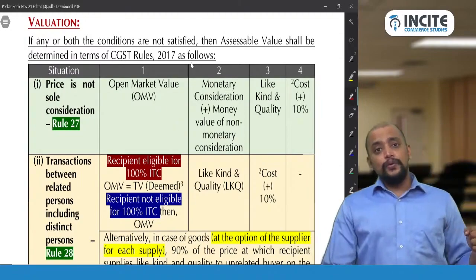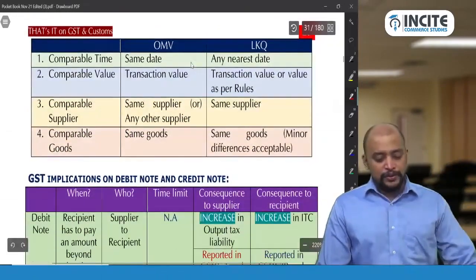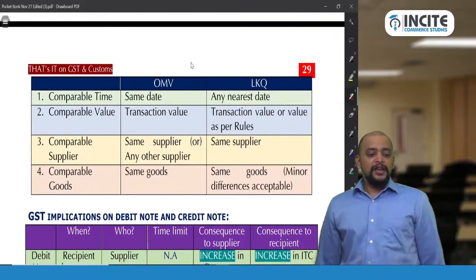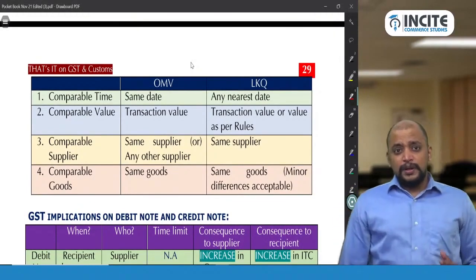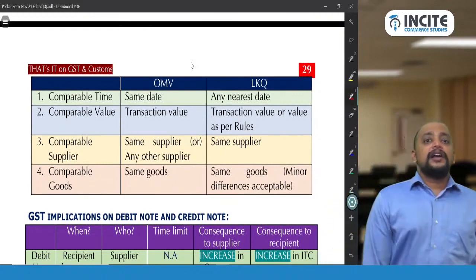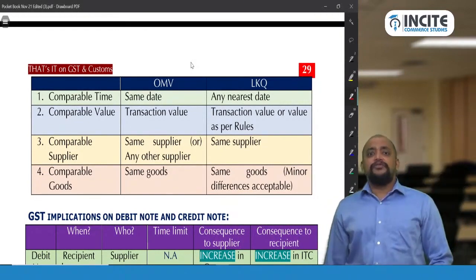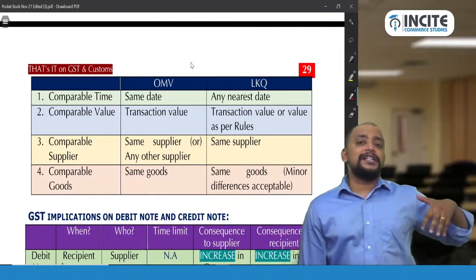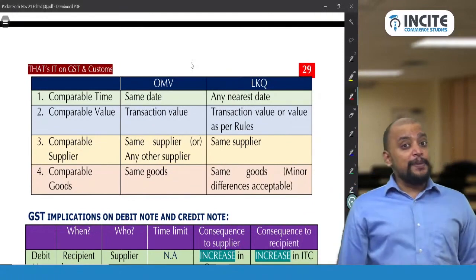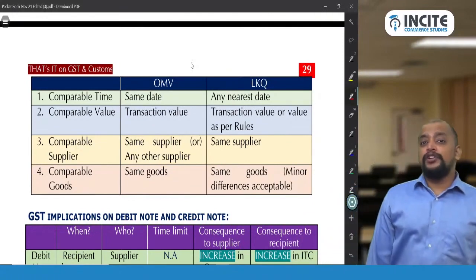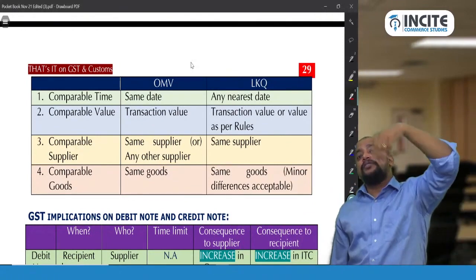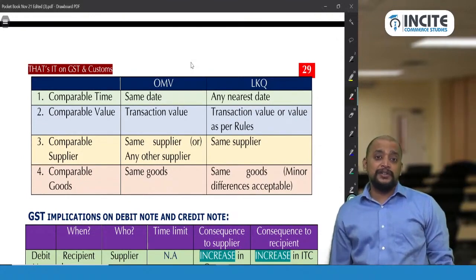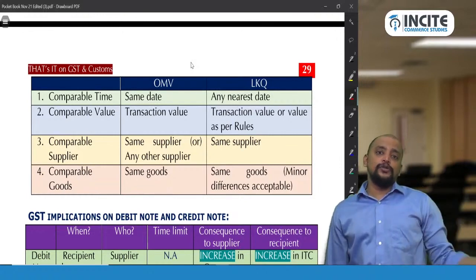Okay. And what is the difference between OMV and LKQ? I have given in the next page, page number 29. Have a look into that. OMV and LKQ, the basic difference is the timing. Comparable time, same date, if you can ascertain the value, that is OMV. Nearest date, that is known as like kind and quality. Comparable value, that is OMV should be some other transaction value, but LKQ can be some other value, that can be transaction value or value determined under rules also.